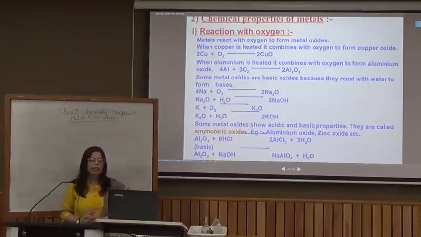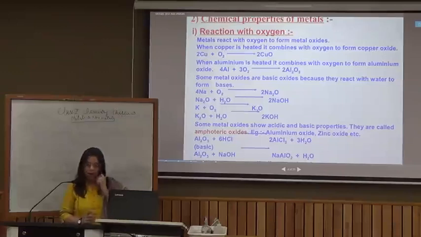So that indicates that magnesium hydroxide is a base. So metals form metal oxides, and these metal oxides are basic in nature, whereas some metal oxides show acidic as well as basic property. For example, aluminium oxide is shown here, and zinc oxide also bears that kind of properties.